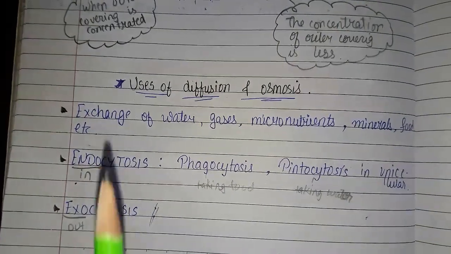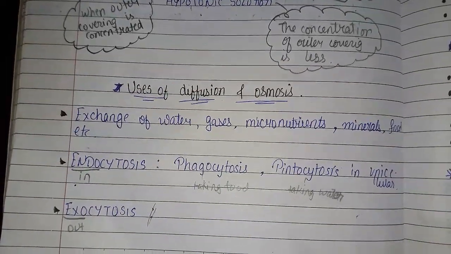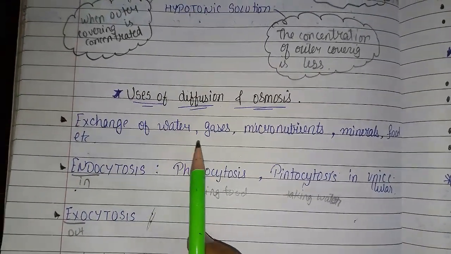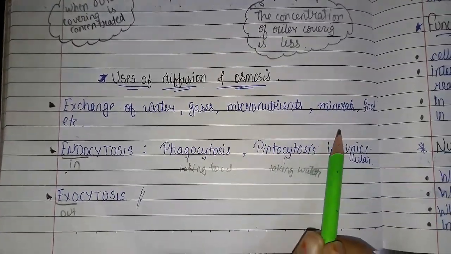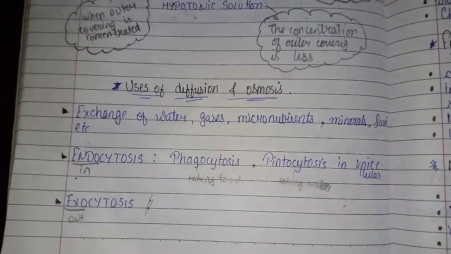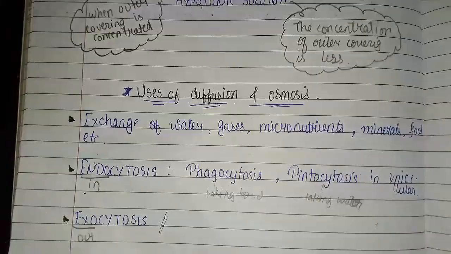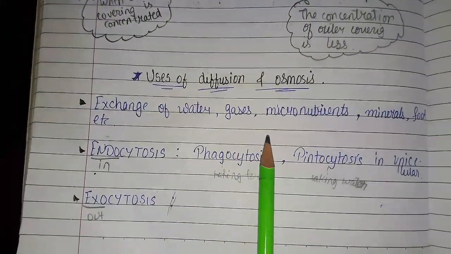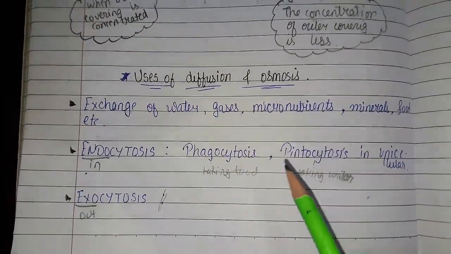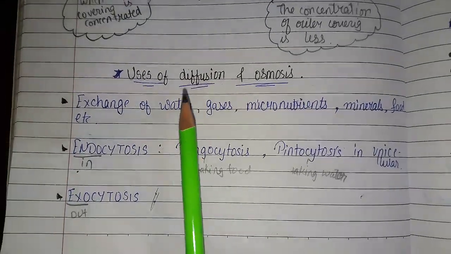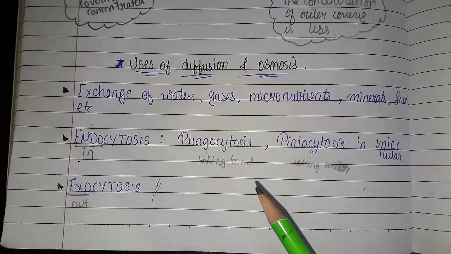Okay, so now let's learn the uses of diffusion and osmosis. Exchange of water, gases, micronutrients, minerals, food, etc. The exchange of water, gases and micronutrients all happens because of the process of diffusion and osmosis.